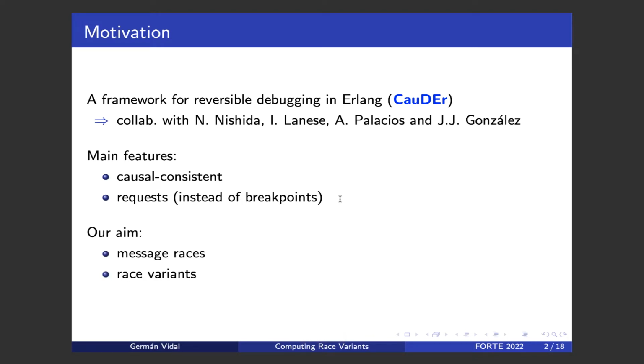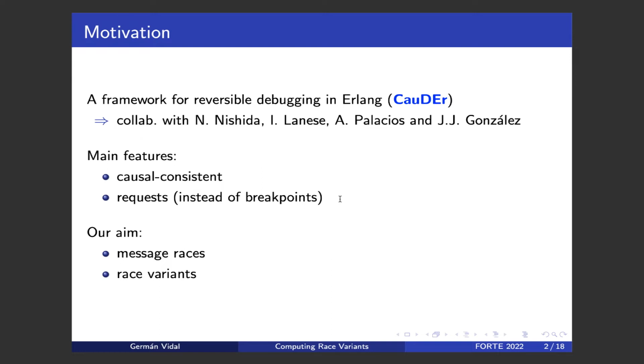So our aim with this work was to improve this framework with some additional information. First, we wanted to introduce the computation of message races, because when we are exploring a computation and we have a number of receive actions, in principle we know which are the messages that have been actually received. But it might be the case that for some receive statements, other messages could have been received too, in a non-deterministic manner, and the user could be interested in exploring these alternative executions.